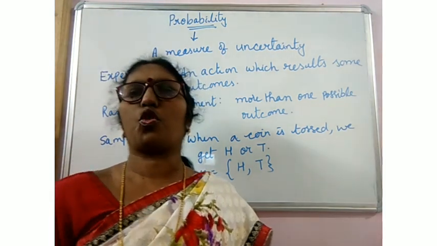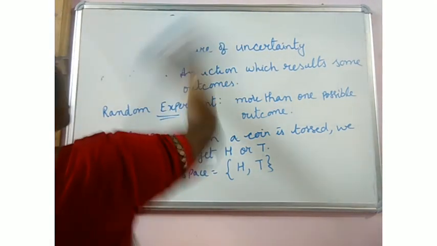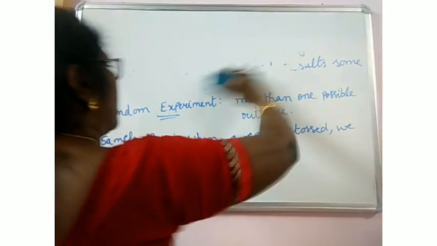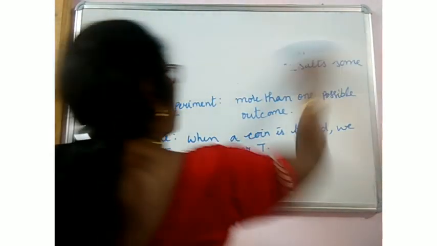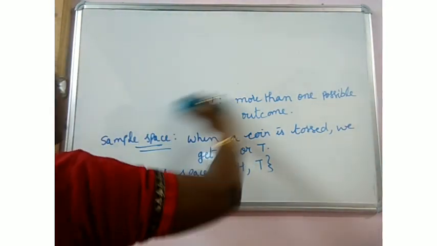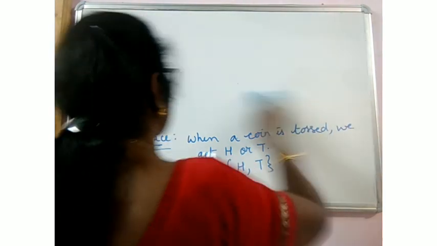Similarly, when we toss two coins, we get either two heads or two tails, or first one head and second one tail, or first one tail and second one head.